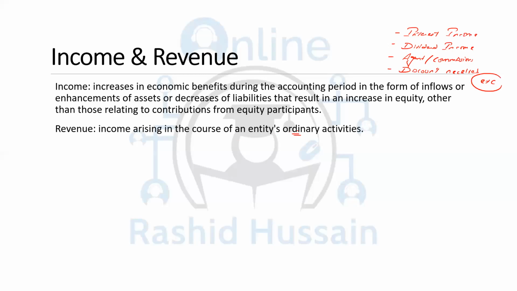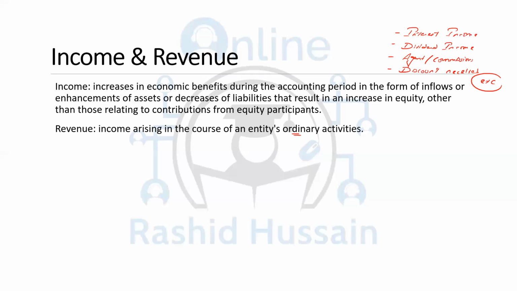Say, for example, I'm selling laptops. The income coming from the sale of the laptops should be recorded as revenue. Now, we do have questions in the FR paper in which the examiner says that you were acting as an agent and earned a commission of 10% or 20%, and that commission has been recorded in revenue. In that case, you need to de-recognize it from revenue, reverse it, and record it as other income and not revenue.